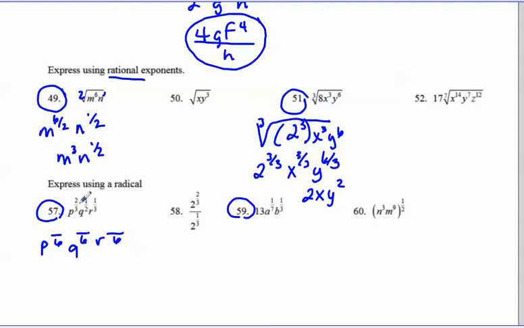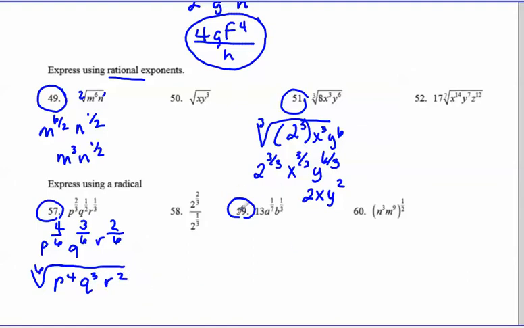Okay, so 2/3 becomes 4 over 6, because 3 times 2 is 6, 2 times 2 is 4. 1/2 becomes 3 over 6, 2 times 3 is 6, 1 times 3 is 3, and 1/3 becomes 2 over 6. And so now you can have a 6th root, and everybody can go inside. P to the 4, Q to the 3, R squared.